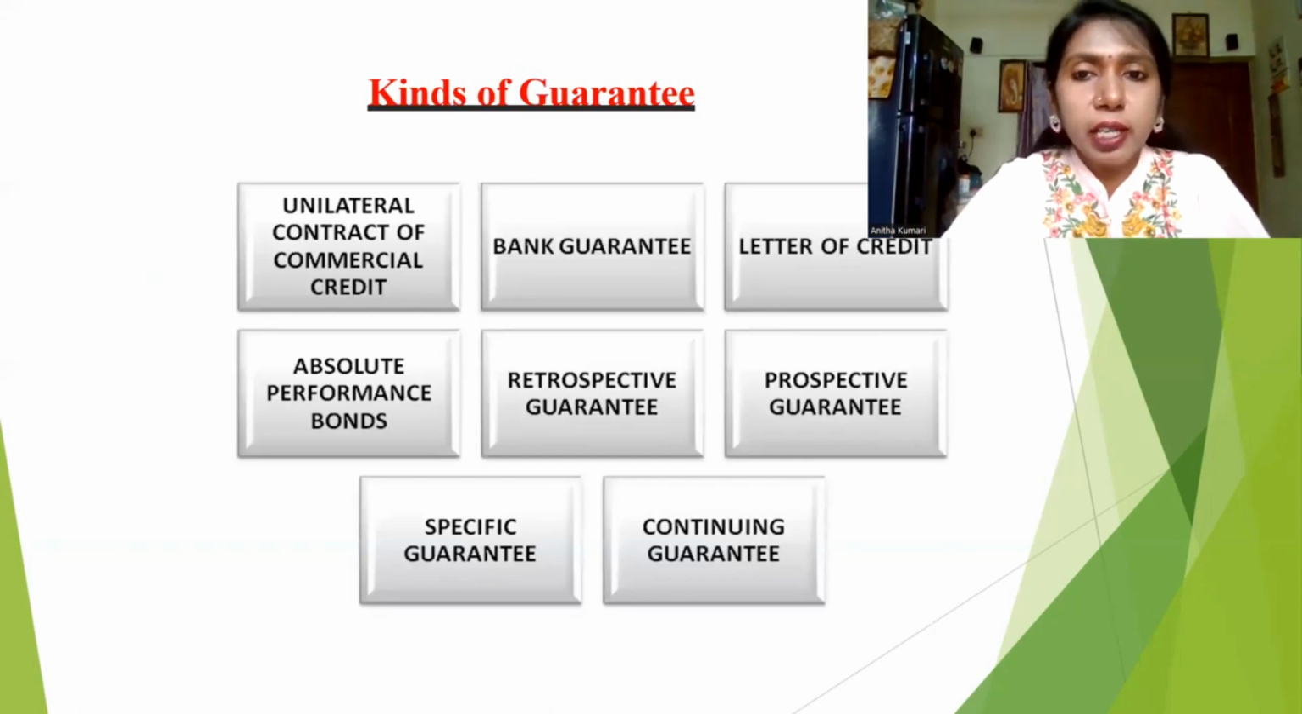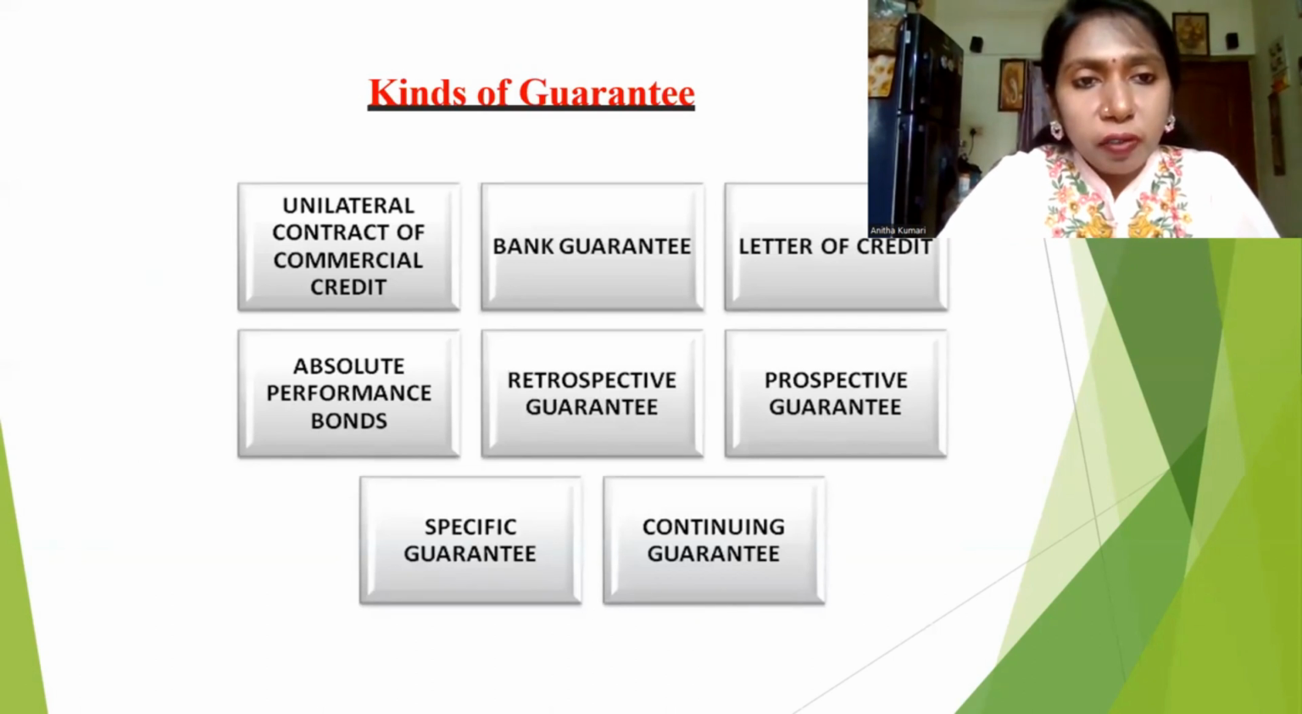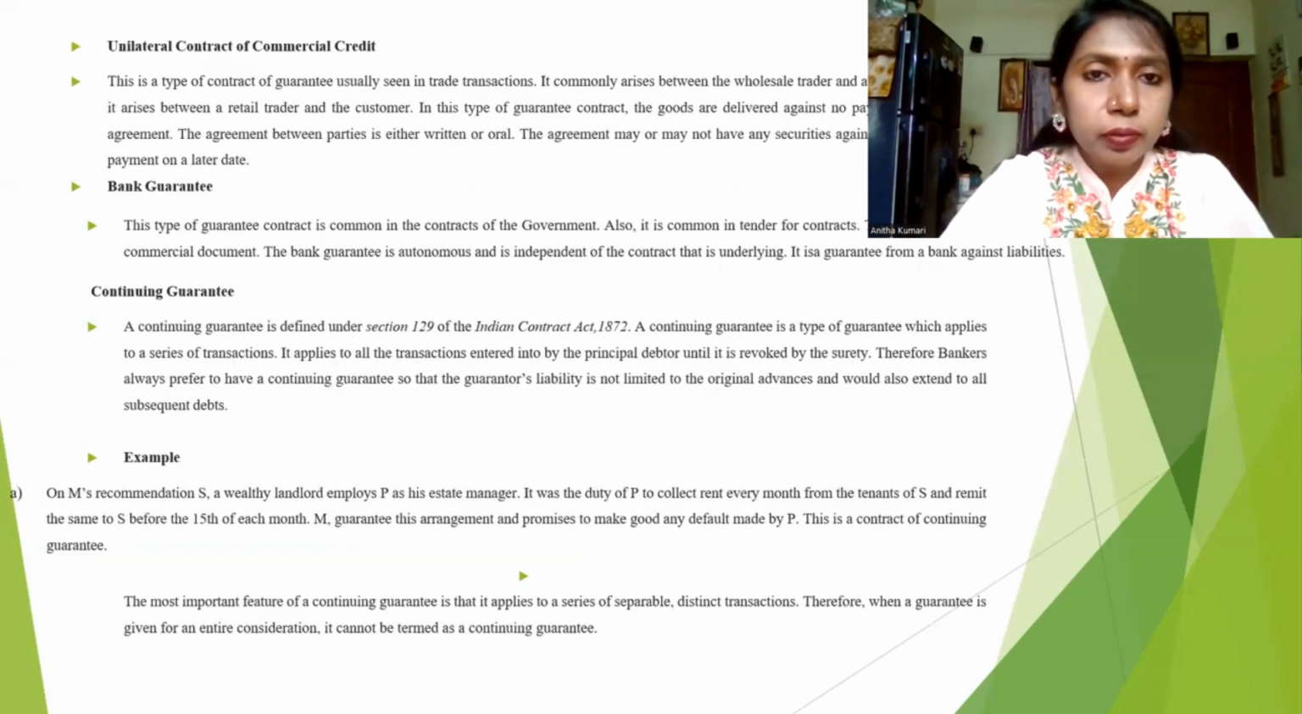These are all the kinds of guarantee: unilateral contract of commercial credit, bank guarantee, letter of credit, absolute performance bond, retrospective guarantee, prospective guarantee, specific guarantee, and continuing guarantee.